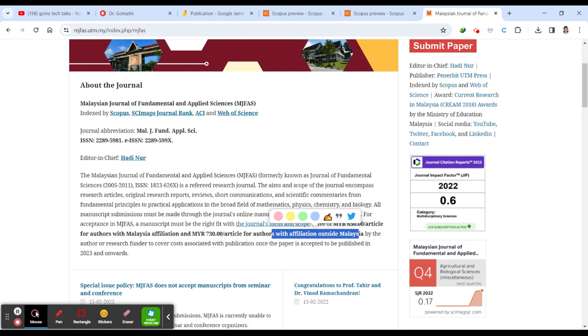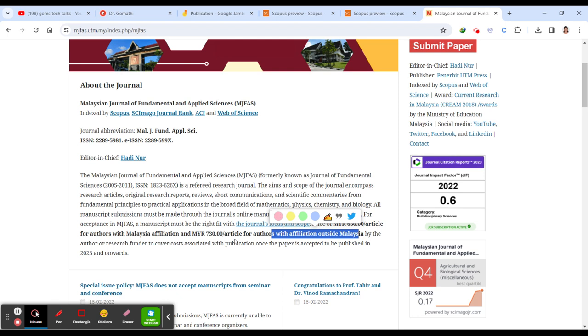So MYR is Malaysian ringgit. If you just convert MYR to INR, you can go ahead and type it. 1 MYR is equal to 17 point something rupees in INR. You can go ahead and see what 630 or 730 MYR comes to in INR. I think it comes to nearly 12,000 in Indian money, and I'm not sure about the other currencies.